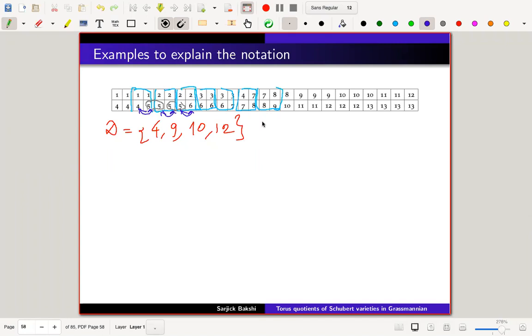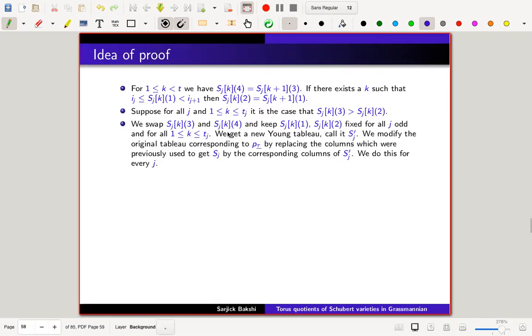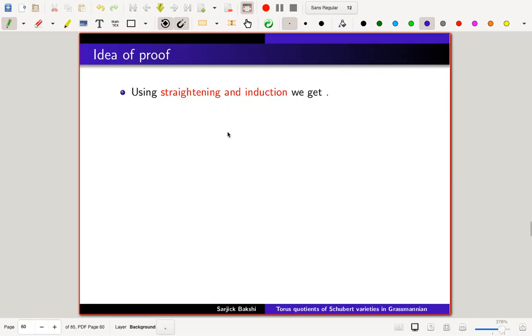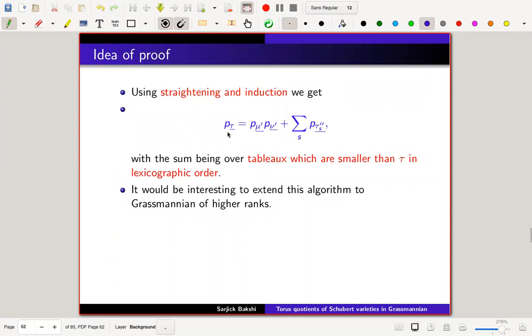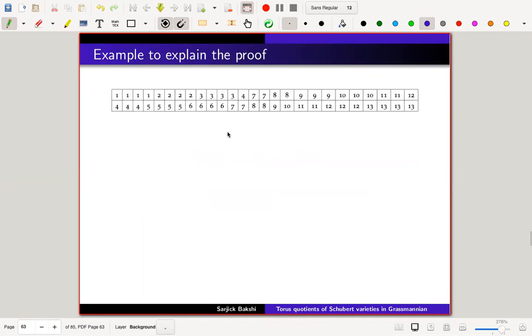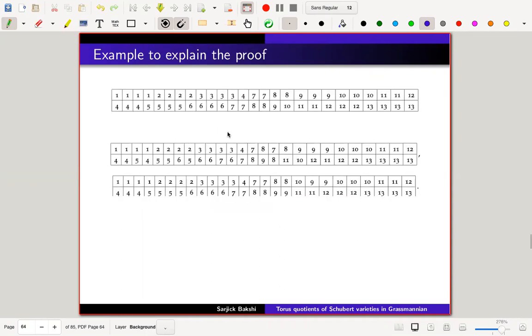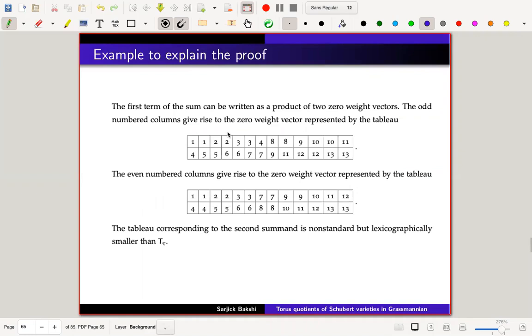And then this takes care of 4 and 9, and then we do it for 3. So using straightening and induction, we come to this result, which I have already mentioned, that P tau can be written as P mu into P nu plus a summation of P tau prime. It will be very interesting to see whether this algorithm can be extended to the higher rank Grassmannians. Just to complete the picture, the first part comes as a product of 0 weights, and the second part is a lexicographically smaller term, and the 0 weights are precisely these two.